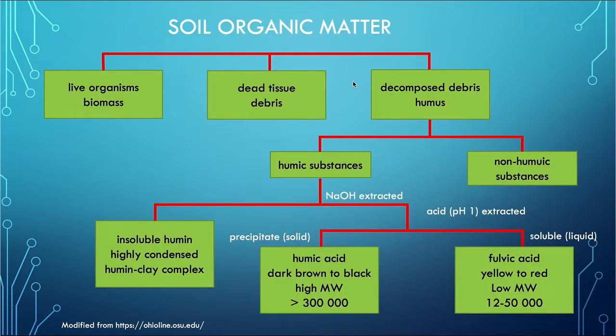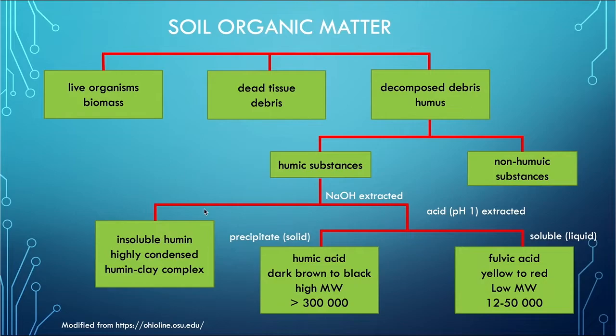And just to show you the soil organic matter breakdown, once again, we've got live organisms biomass, dead tissue debris, and decomposed debris, which becomes humus. So these two create this, and then we can see whether the humic substances are humic in fact or non-humic. So non-humic will just accumulate in the soil as is, but humic substances can further be looked upon as insoluble humin, which is a highly condensed humin clay complex that gets complexed in the soil, and that's if you extract it with sodium hydroxide, that's what happens.